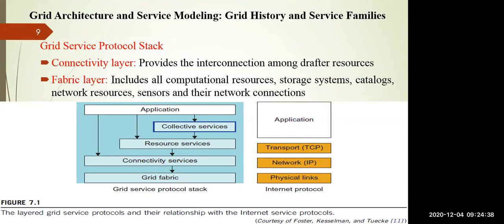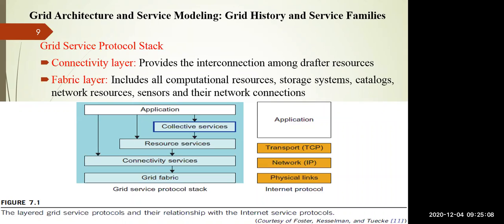And obviously, the bottom layer is the fabric layer, which includes all the computational resources. It may be your storage, your computation, or your network. It also consists of catalogs and network resources. It may have sensors if you are going for IoT applications, or network connections.